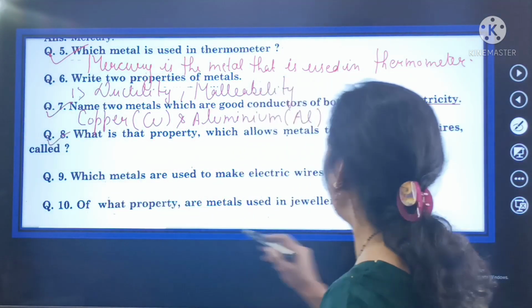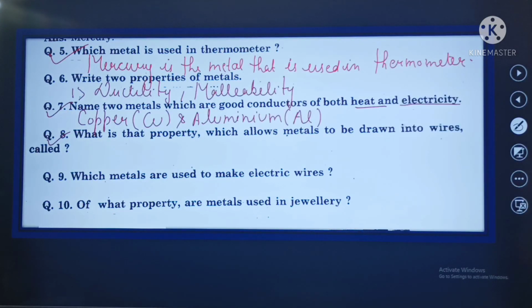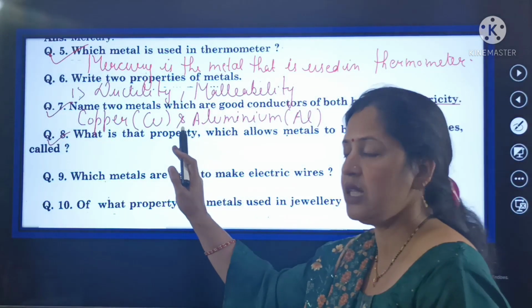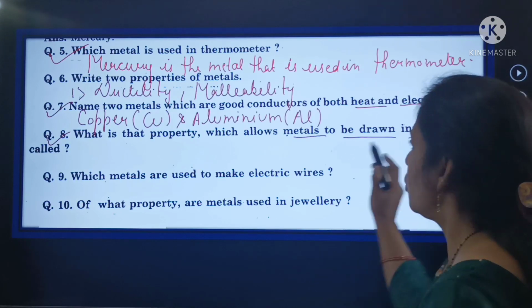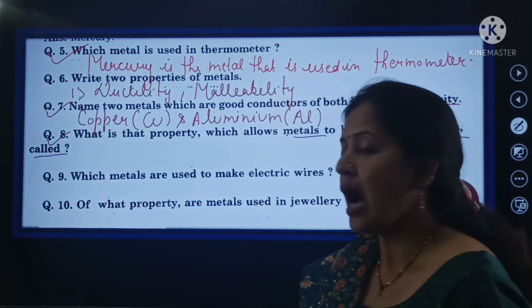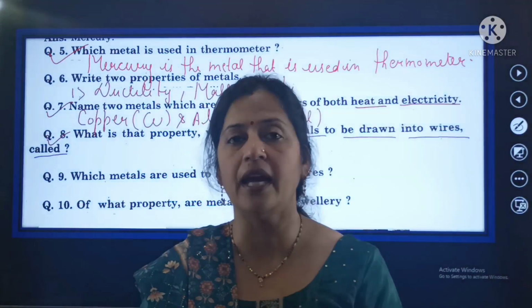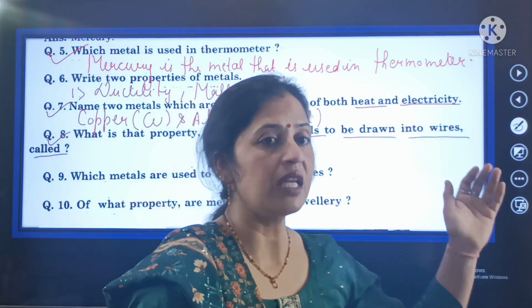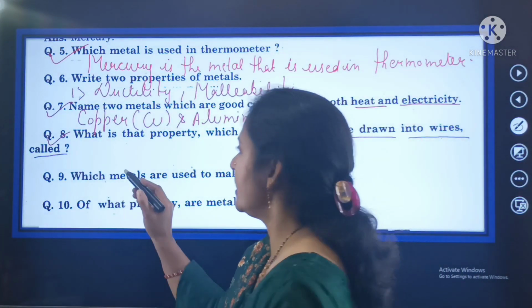Now shift to question number 8. Question number 8 is: what is the property which allows metals to be drawn into wires? You have to tell the name of the property which allows metals to be drawn into wires. That property is called ductility.